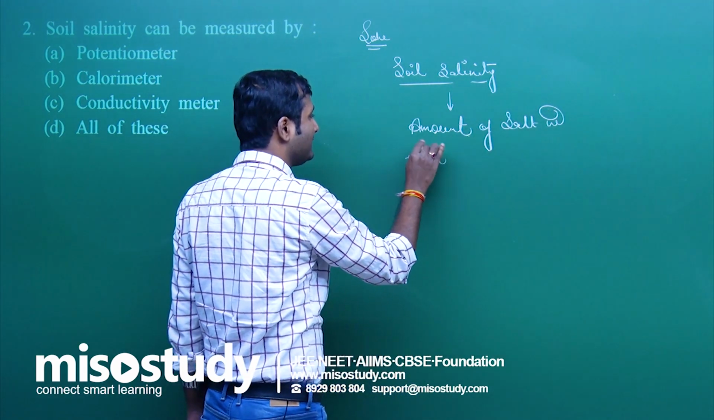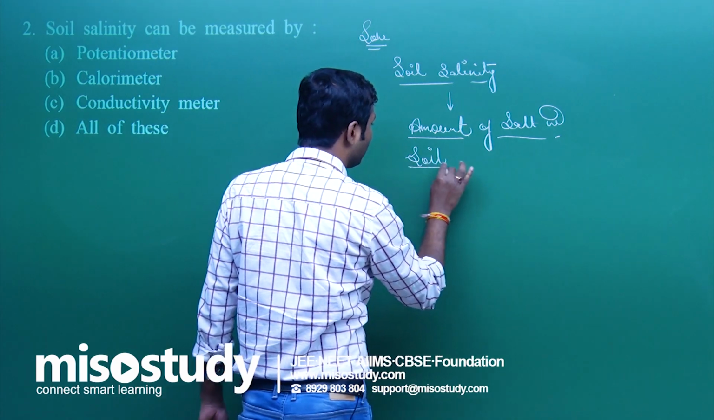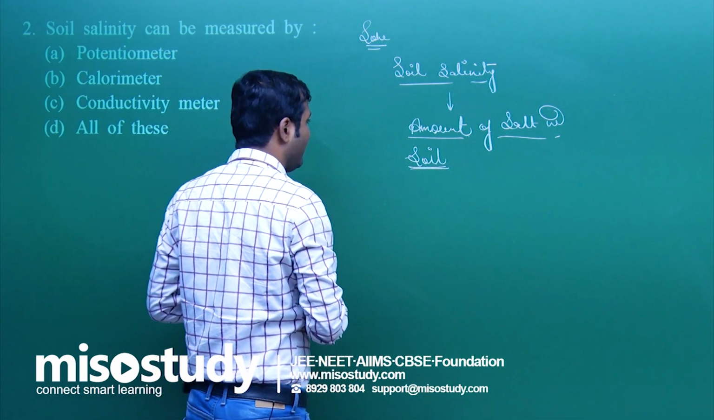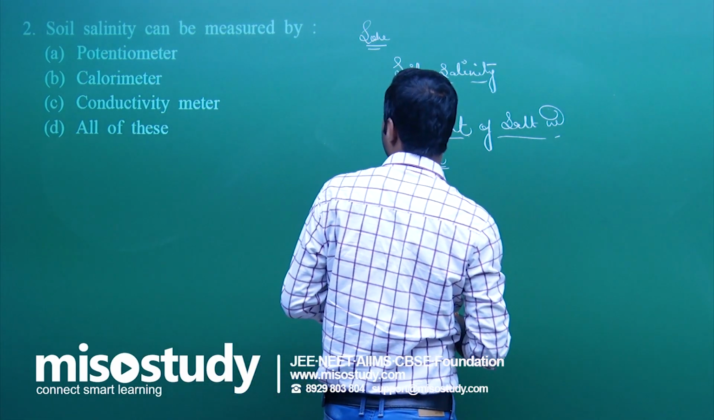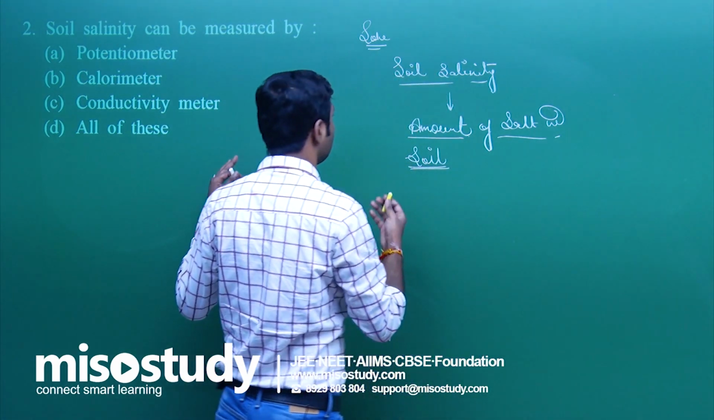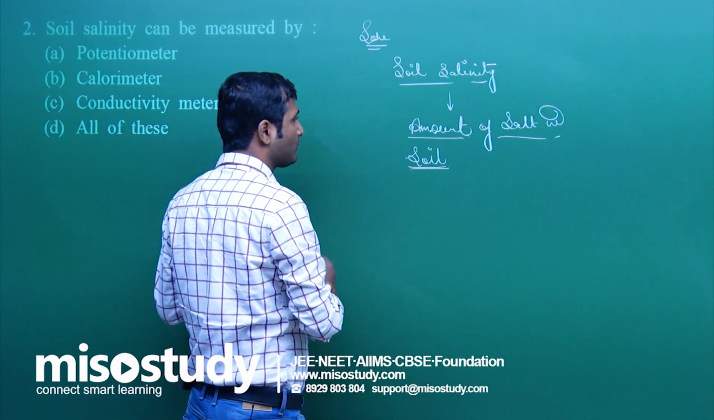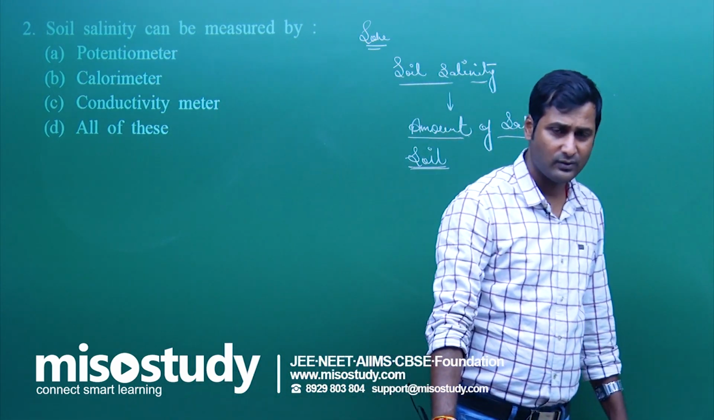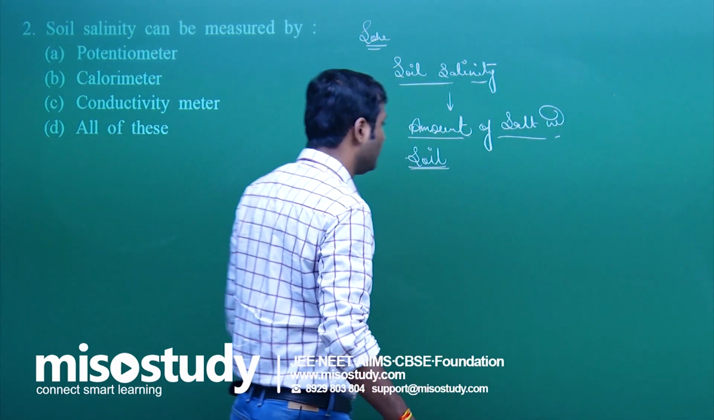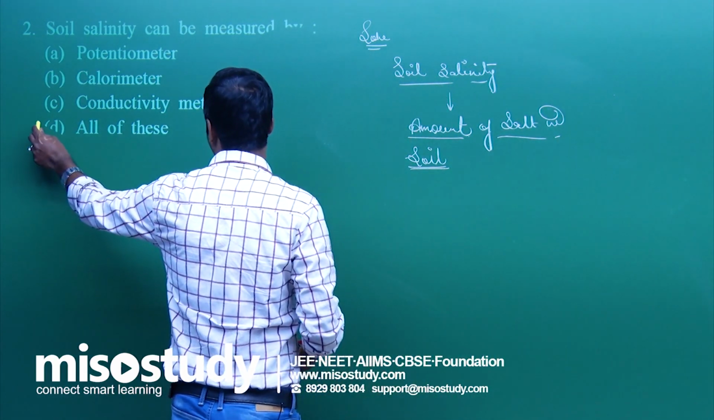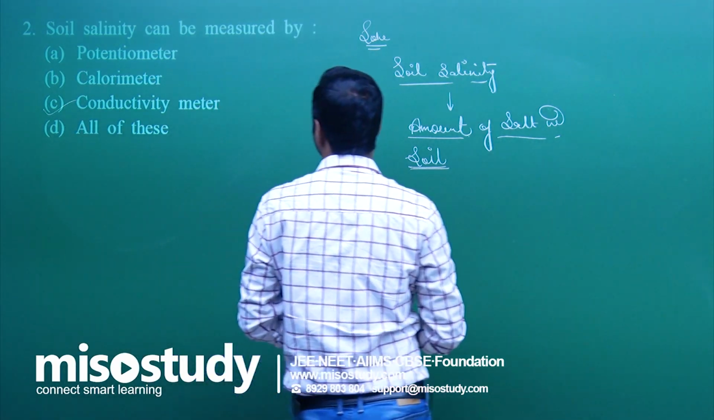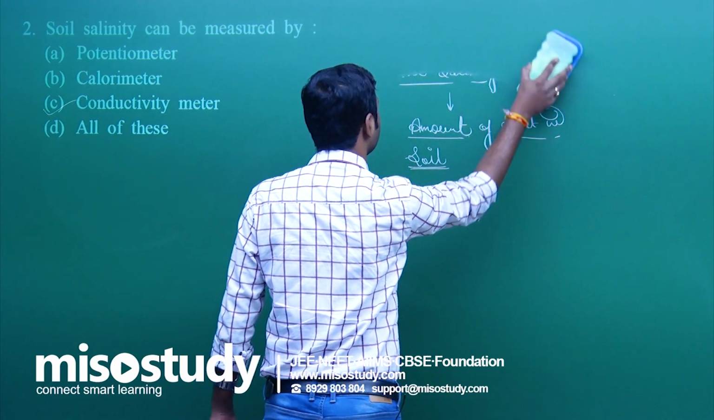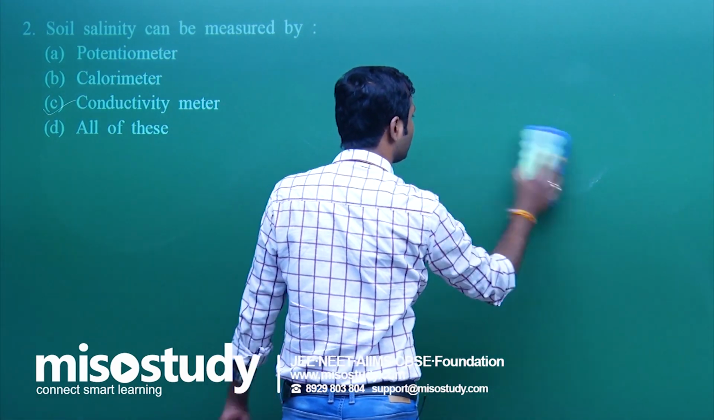How to find it? This is the simple method, my friend: electric conductivity meter. Electric conductivity meter is the instrument which is used to measure the amount of salt in the soil, that is soil salinity, and the unit here is decisiemens. Clear to you? So soil salinity can be measured by using an electric conductivity meter. Now I am going to rub this part and let's move to the next question.